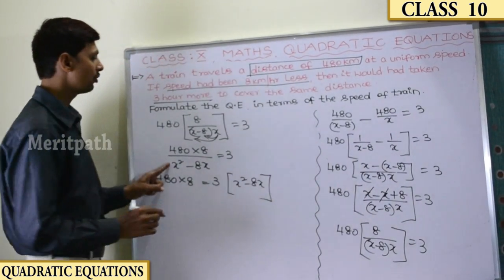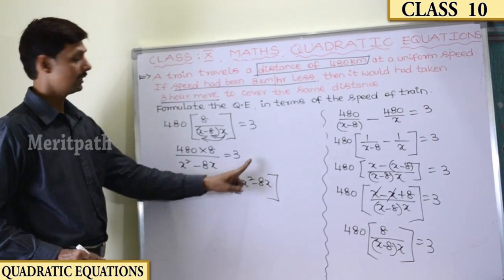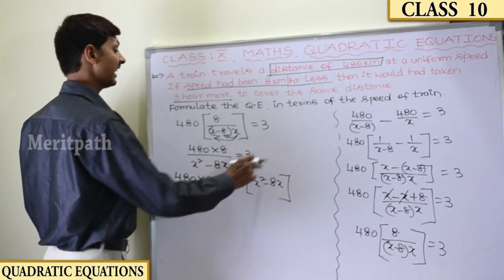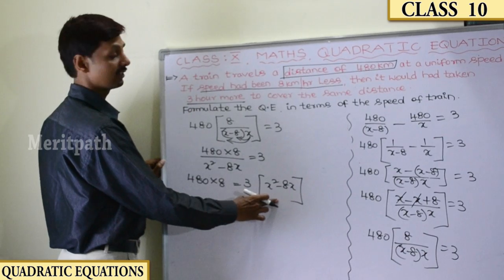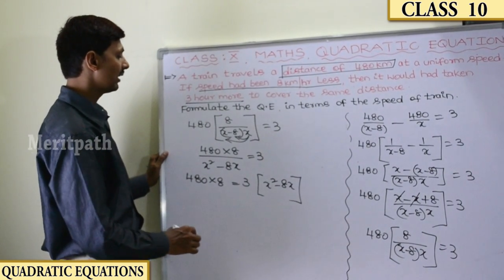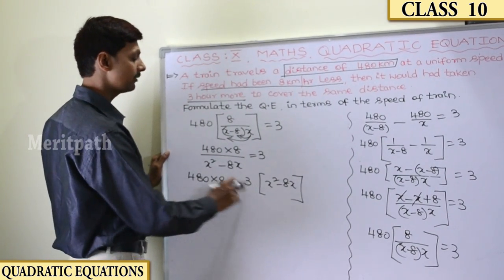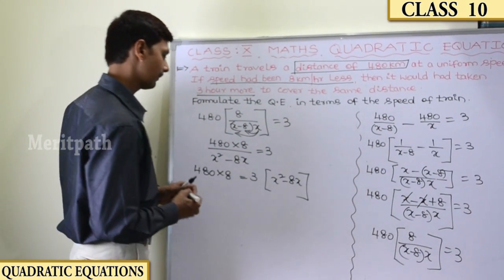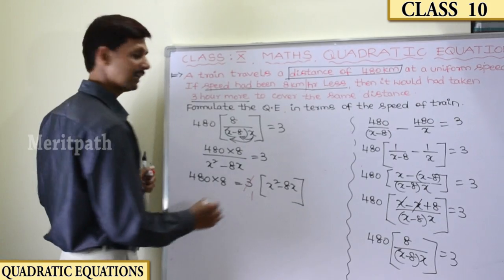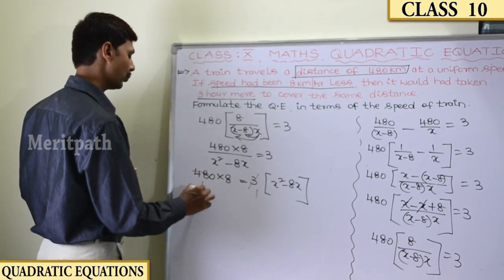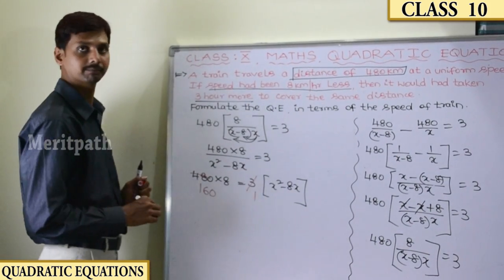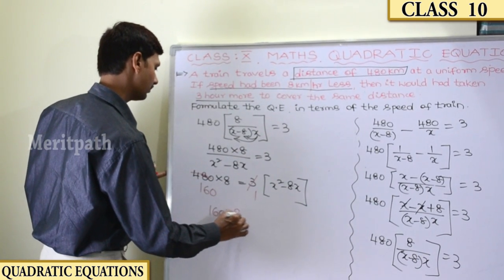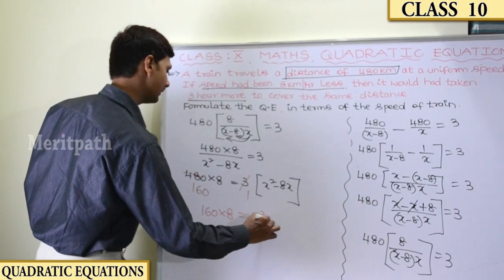We have taken the denominator to the right hand side. It changes to multiplication. Now let us cancel 3 on both sides of the equation. So this is 1 time, and 480 divided by 3 is 160. So we get 160 into 8 equals x square minus 8x.